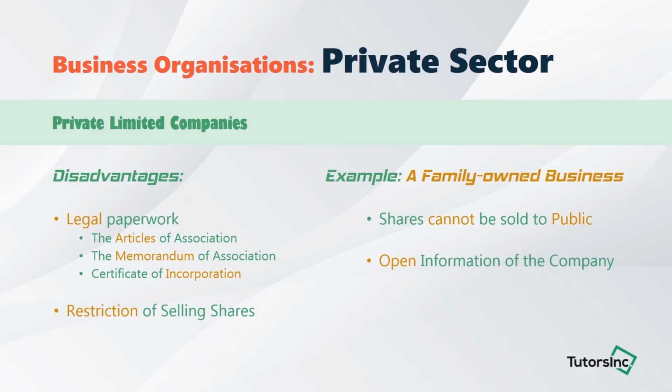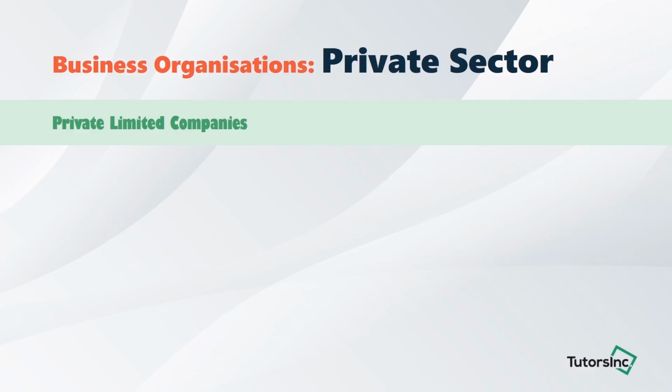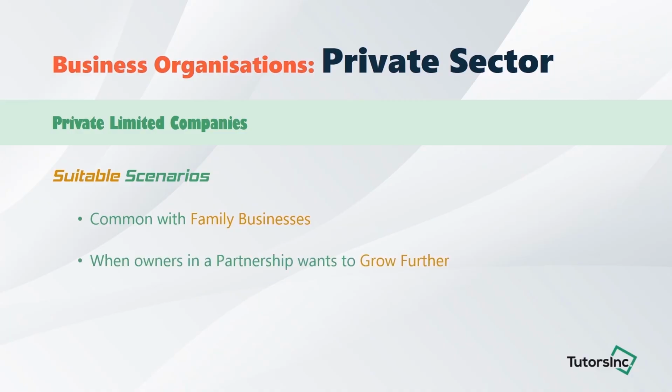Now that we know all the advantages and disadvantages, let us look at some suitable scenarios for this kind of business. It is most common with family businesses. It can also be seen in partnerships where they turn into a private limited company because the partners want to grow further. And it is seen in businesses with owners who want to raise more capital and reduce risks.